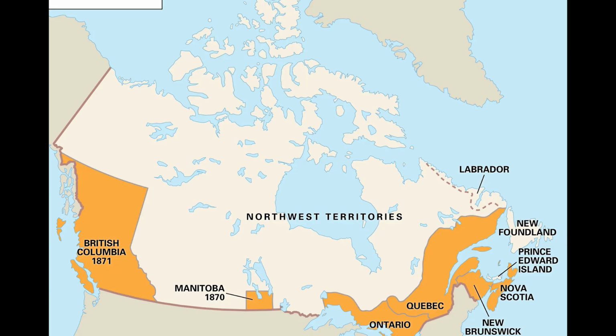Confederation in 1867 was a turning point for Canada, as it became a unified country with 4 initial provinces: Ontario, Quebec, New Brunswick, and Nova Scotia. Over the next several decades, new provinces were added, including Manitoba, British Columbia, and Alberta, helping to shape the Canada we know today.